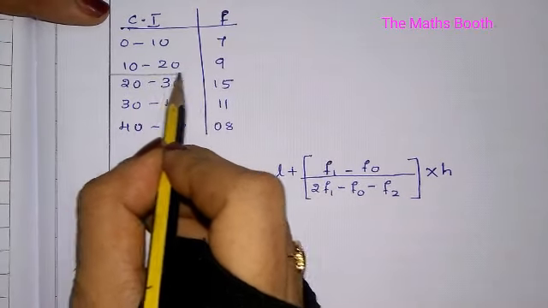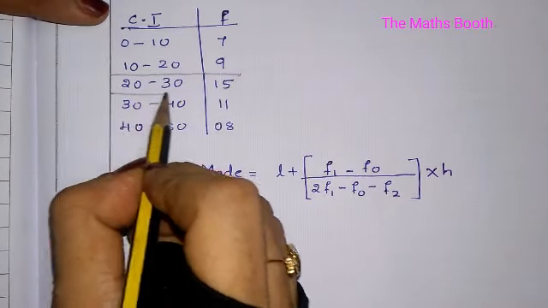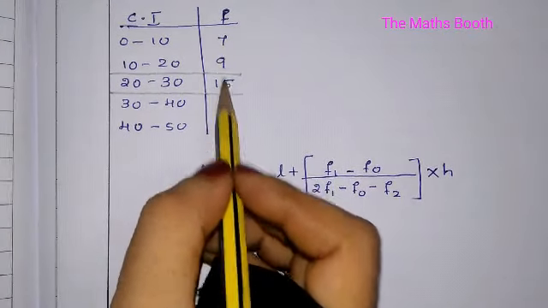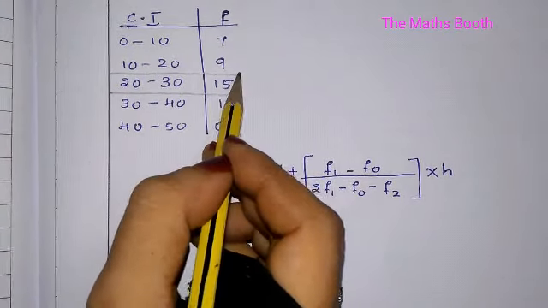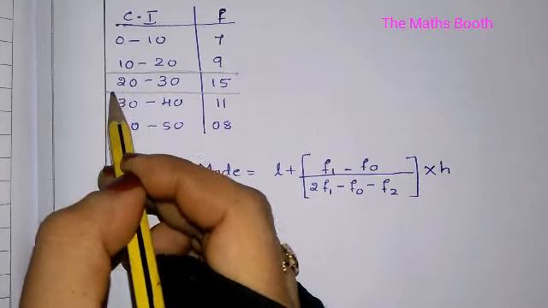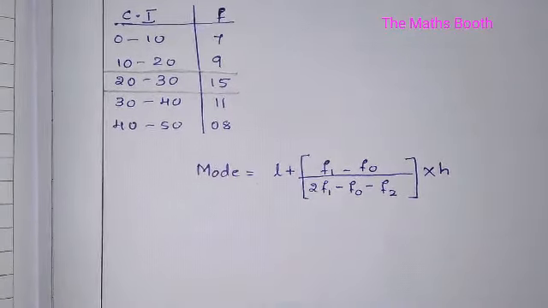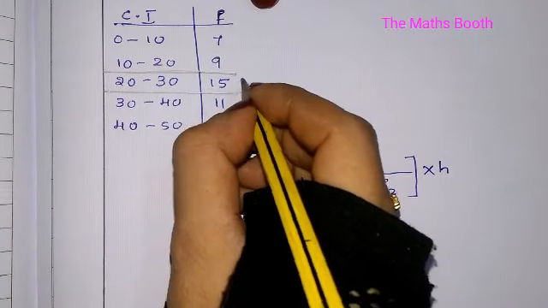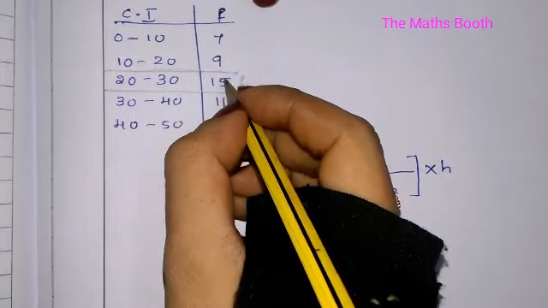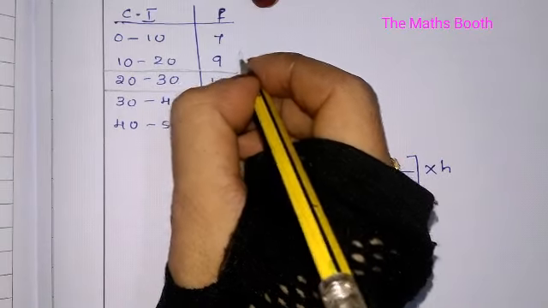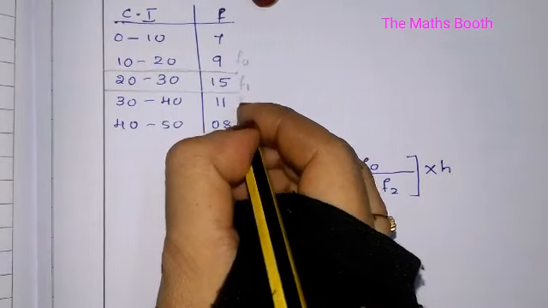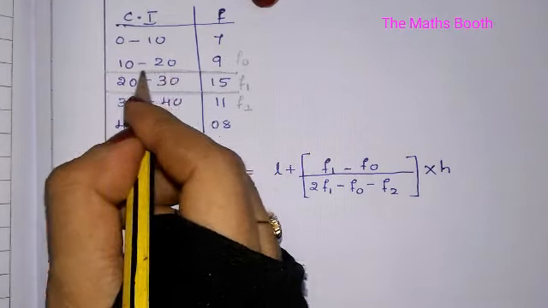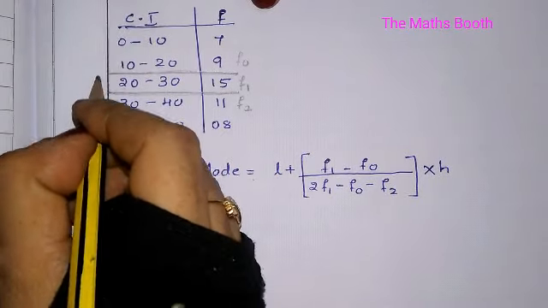So we should underline this column 15. By seeing the highest frequency, सबसे बड़ी frequency को देखकर हम लोगों को underline करना है. Okay, as we underline, we should see the biggest frequency is F1, उसके ऊपर वाला F0 और उसका नीचे वाला F2, और उसी लाइन में जो लोअर लिमिट है वो L है.